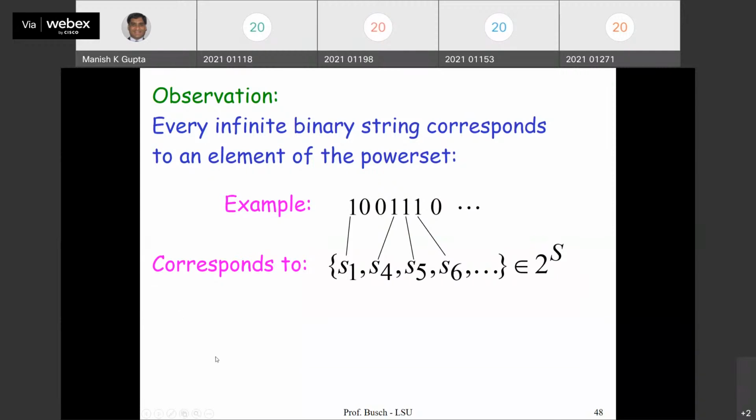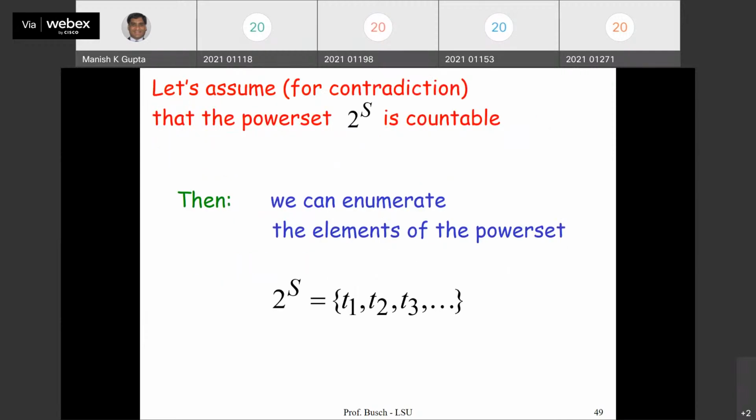Every infinite binary string corresponds to an element of the power set. Similarly, if you take a binary string, I can say S1, S4, S5, S6. That is nothing but an element of the power set, right? So a binary string corresponds to an element of a power set, and a power set element corresponds to a binary string, right? There is a correspondence. Okay.